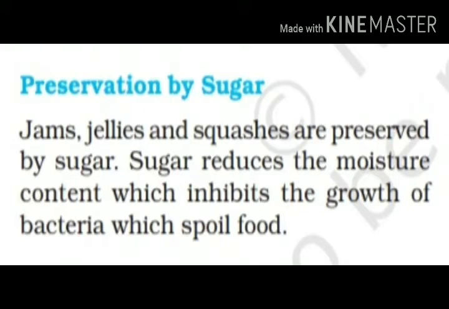Another method of preservation is by sugar. Jams, jellies, squashes are preserved by sugar. Sugar reduces the moisture content, which inhibits the growth of bacteria which spoil the food.